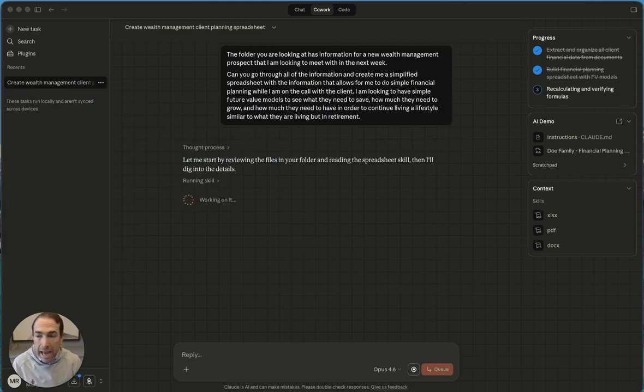But it went and added it to the folder structure that I've already had, making it mean that I can continue to live and work where I need to. And now it's recalculating and verifying everything that's needed. And then once it's done, we're going to open up the spreadsheet and see what it looks like. But right now it's finishing up. So let's let it finish up. Once it's finished up, we'll come back and we'll look at the spreadsheet.